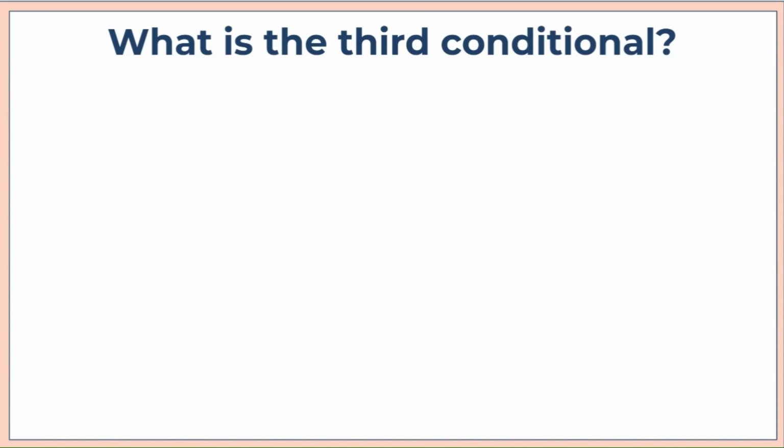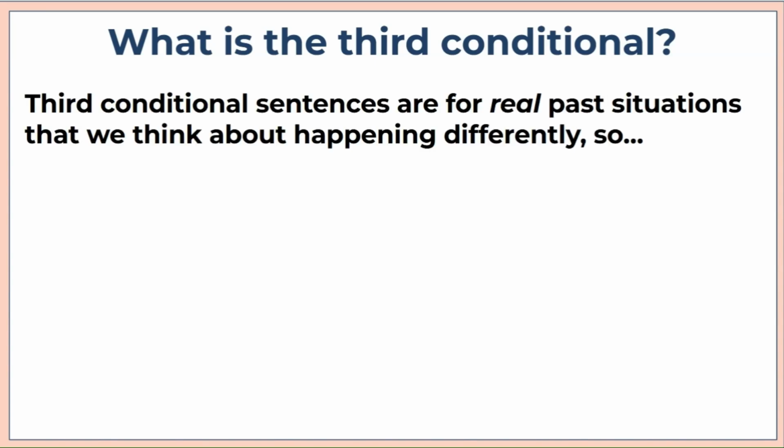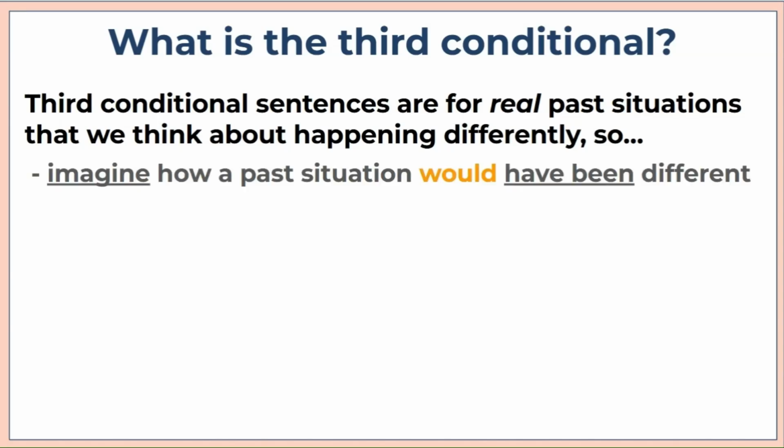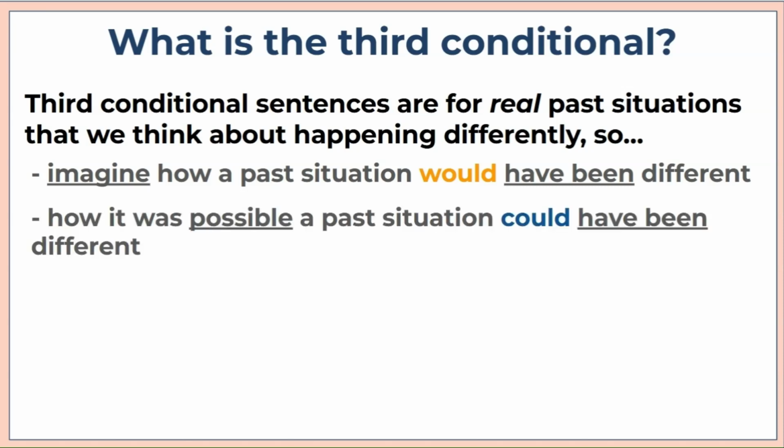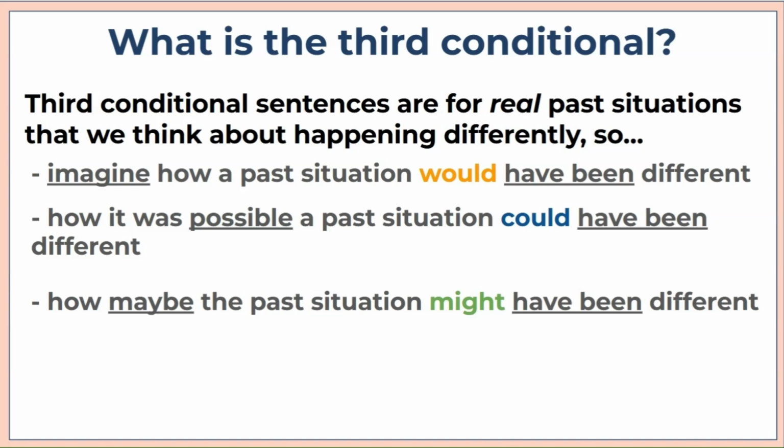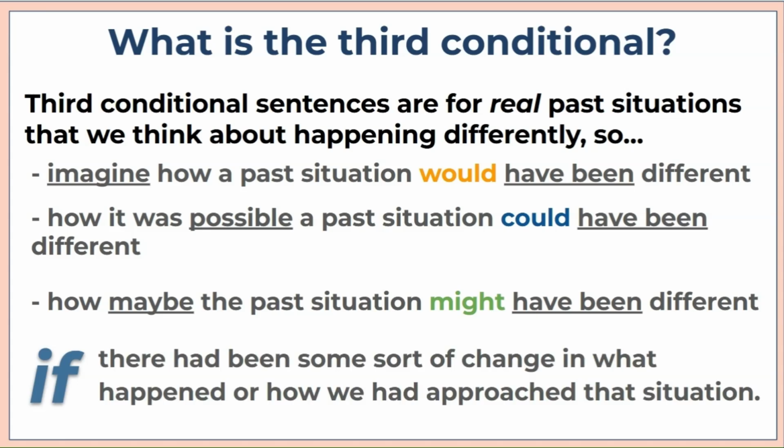What is the third conditional? Third conditional sentences are for real past situations that we think about happening differently. So we imagine how a past situation would have been different, or how it was possible a past situation could have been different, or maybe how a past situation might have been different. And that is if there had been some sort of change in what happened or how we approached that situation.